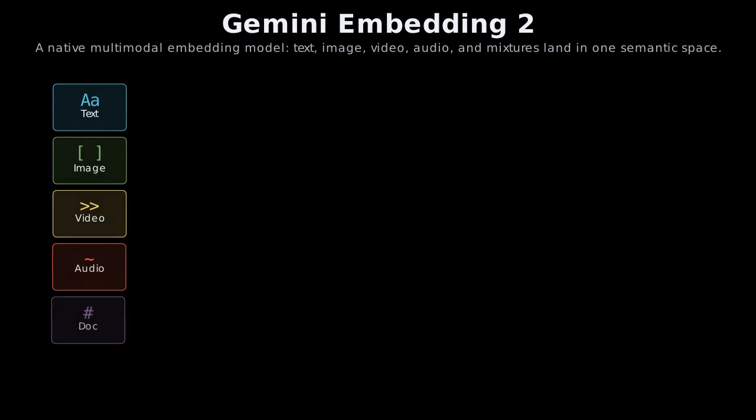Embeddings only matter if unlike media can be compared. This paper asks for one space instead of 4 separate search systems. Real search is mismatched: sentence, photo, clip, voice note, or page.